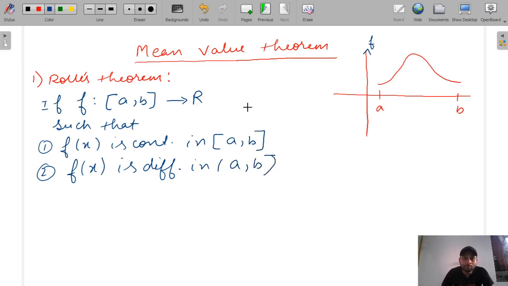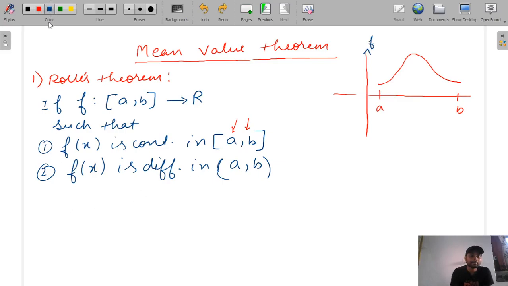So what do you mean by this square bracket and this small bracket? Whenever it is given from a to b in a square bracket, it means it includes the points A and B. But whenever it is given in a small bracket, then it does not include A and B. It is from A to B.